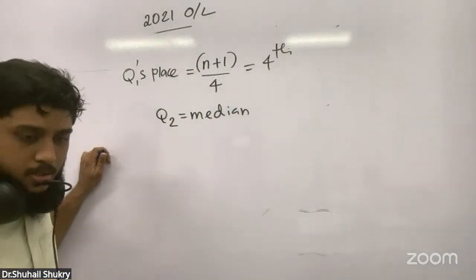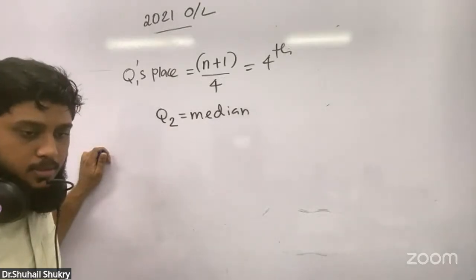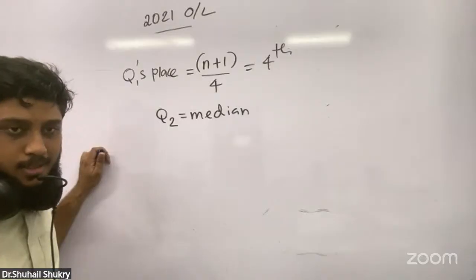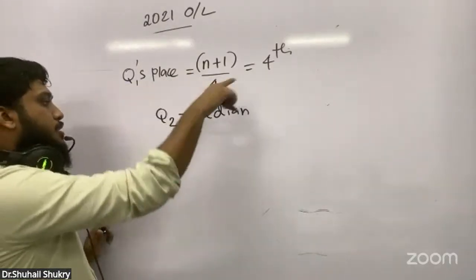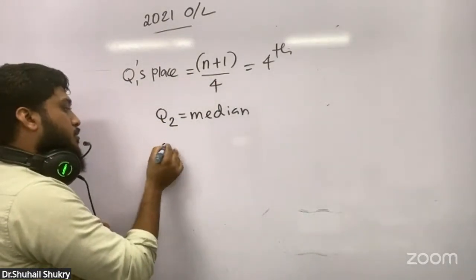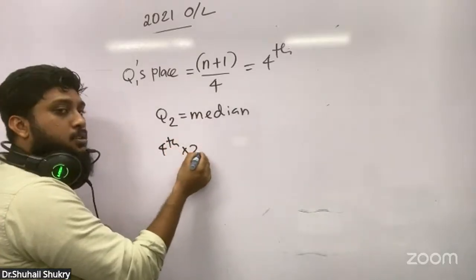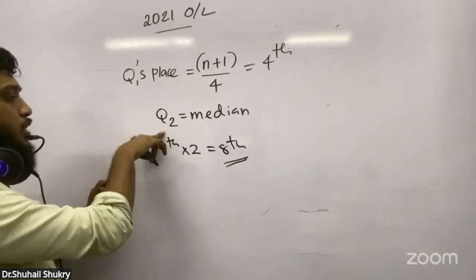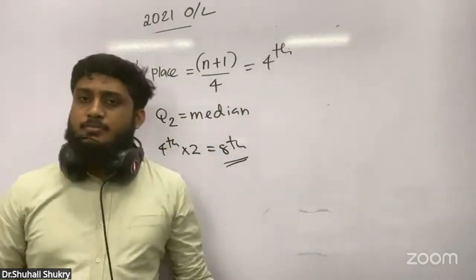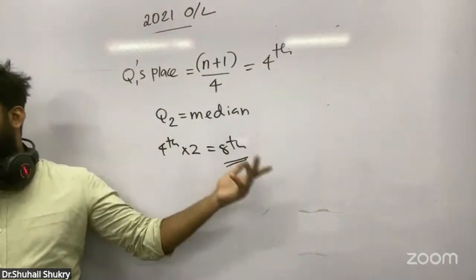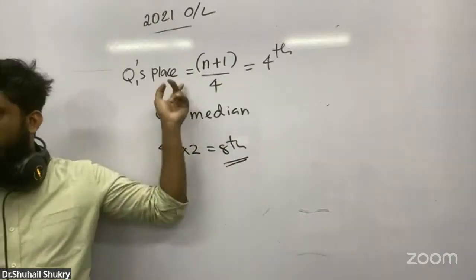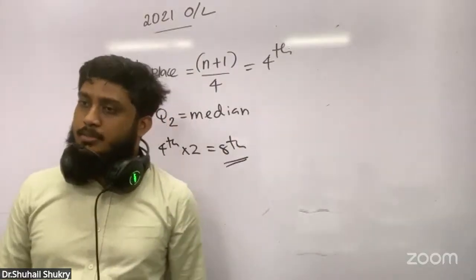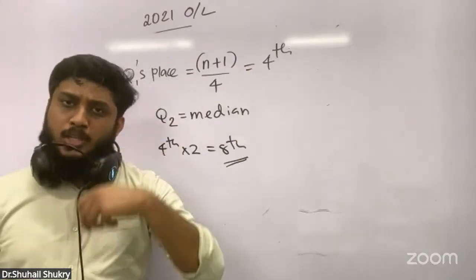What is the question they have asked here in the 11th one? Which position only they have asked. They didn't ask the value. Therefore, Q1 is in fourth, so Q2 is how much? Fourth multiplied by 2. The answer is 8th position. Q1 is fourth, and Q2 is 8th. Directly you can write it; my explanation only took some time. 2 times Q1 is the median. 3 times Q1 is the third quartile.